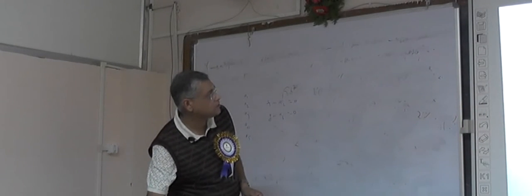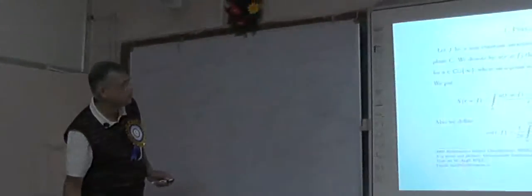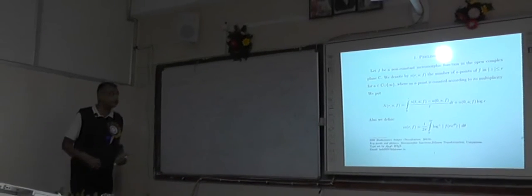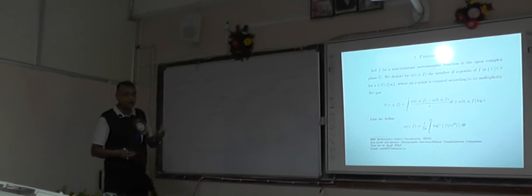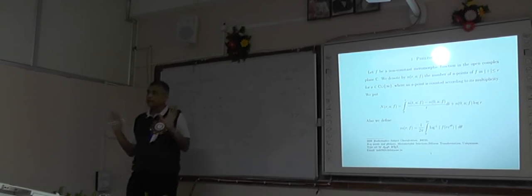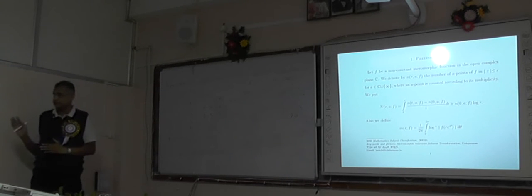So, in order to state our theorems, we introduce certain notations. Now suppose we consider a closed disk around the origin and f(z) is a meromorphic function. A meromorphic function is analytic except for poles.